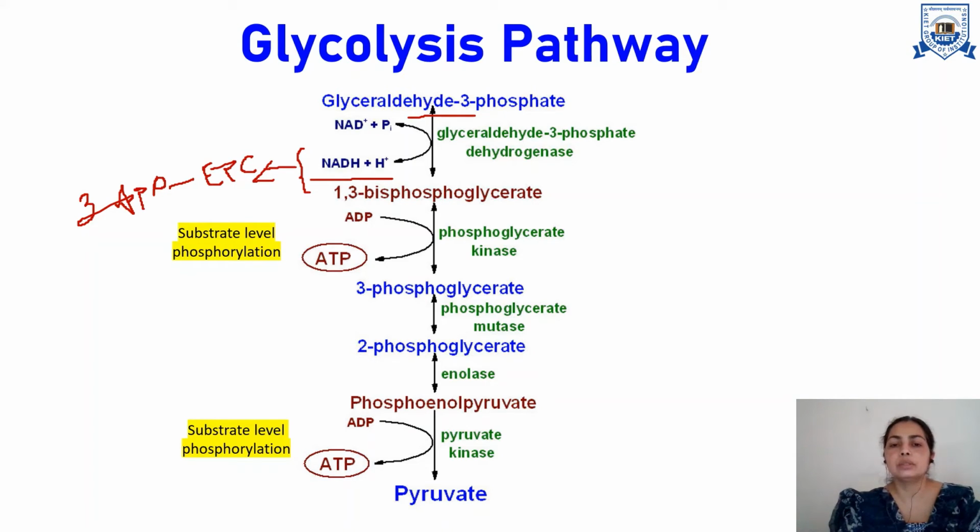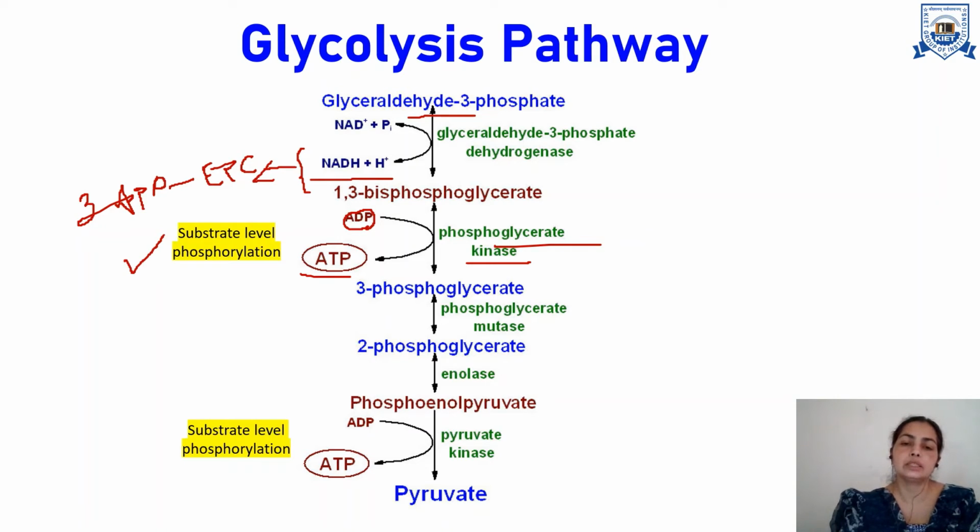Then the 1,3-bisphosphoglycerate, which is produced here, further gets converted into 3-phosphoglycerate in the presence of phosphoglycerate kinase. Now during this conversion, what is happening? The phosphate is getting utilized to convert ADP into ATP. So here phosphorylation is taking place, by utilizing the phosphate of the substrate. That's why it is an example of substrate level phosphorylation, and 1 ATP is produced here.